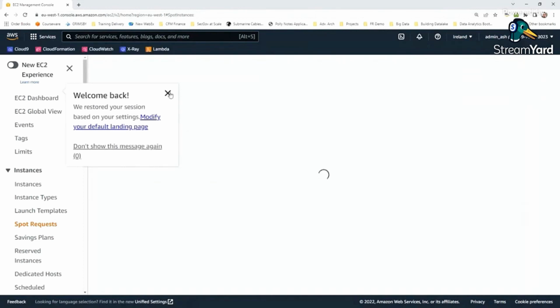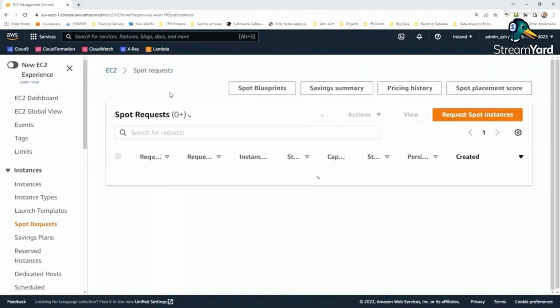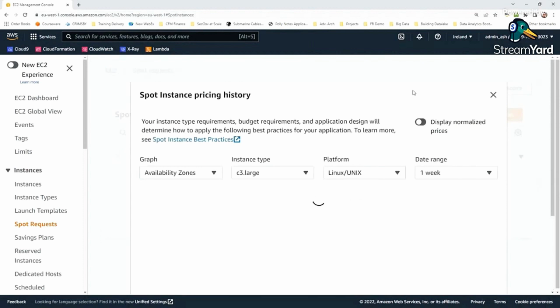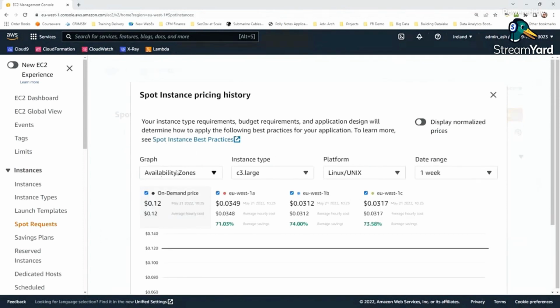It would show me the price difference, and it would show me what my current availability is in that particular region. So this is my spot request. I have a savings summary here, and we maintain a pricing history of the last 3 months. So let's go to pricing history here. Now, you can see there is a graph we are maintaining. So I can say I am looking for a particular instance type.